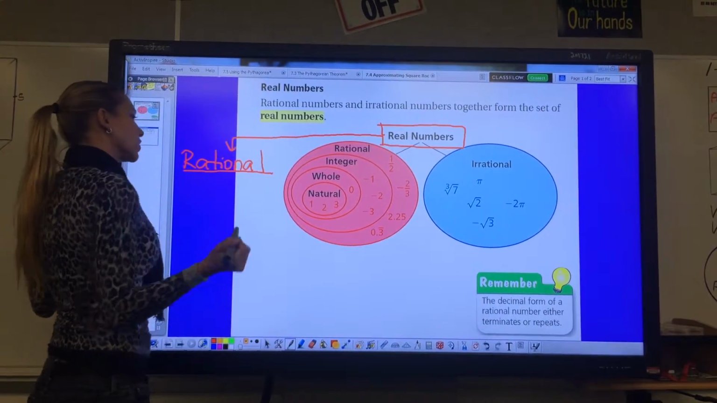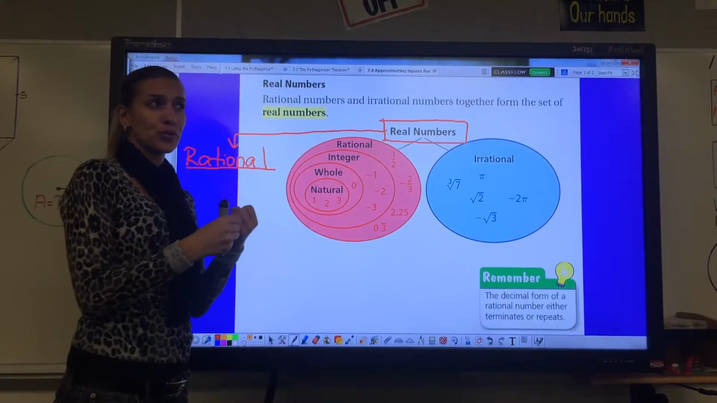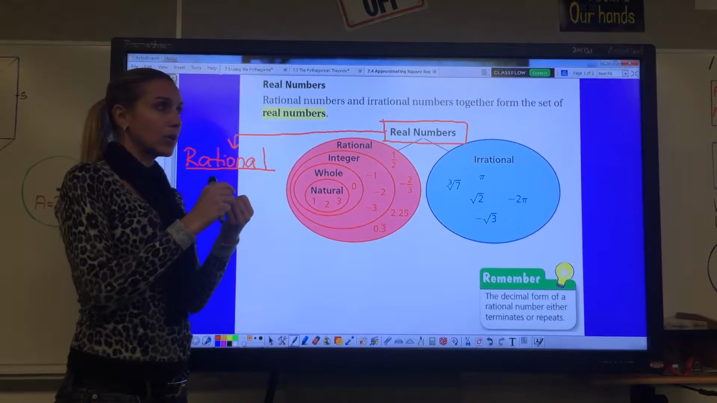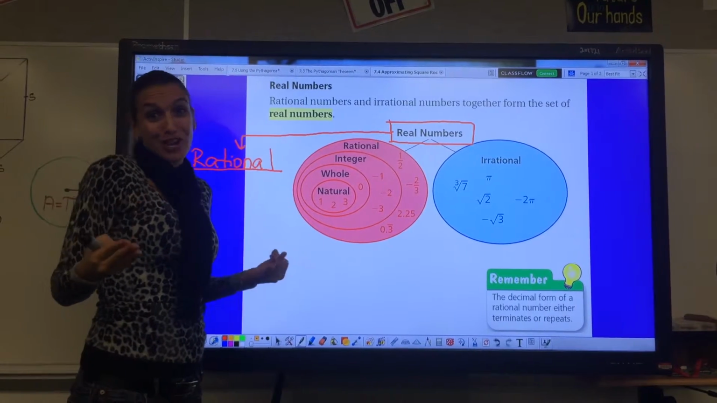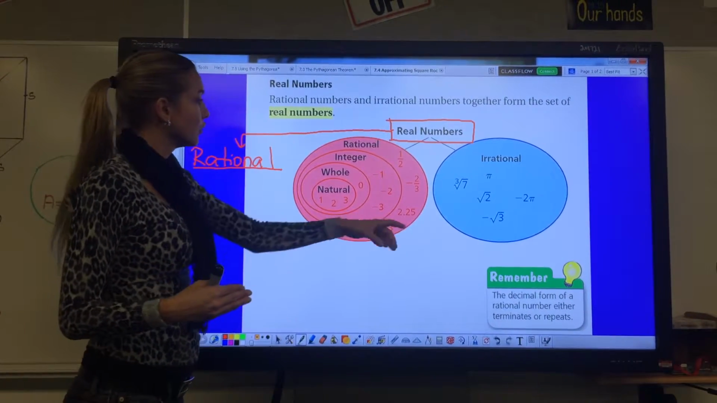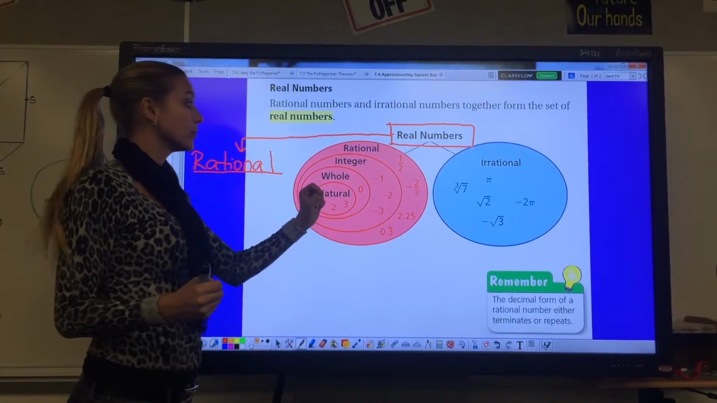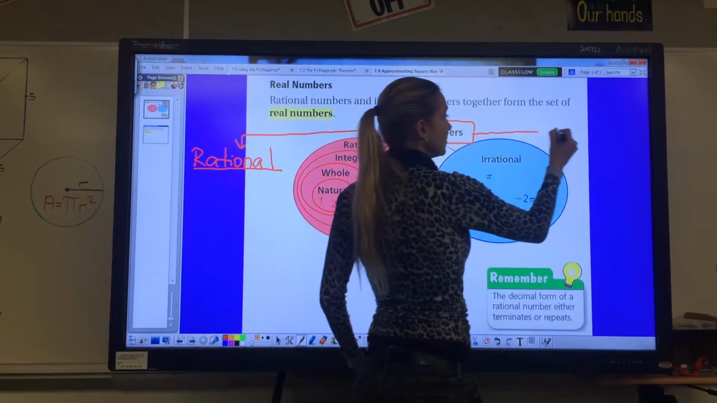rational numbers, I usually call them numbers that make sense. They're very rational, right? I can predict what is going to be next, or they will end. For instance, the number 2, that's a very rational number. Or if you look here, 2.25, nothing after that, that's a rational number. Then what we also have here is an irrational number.